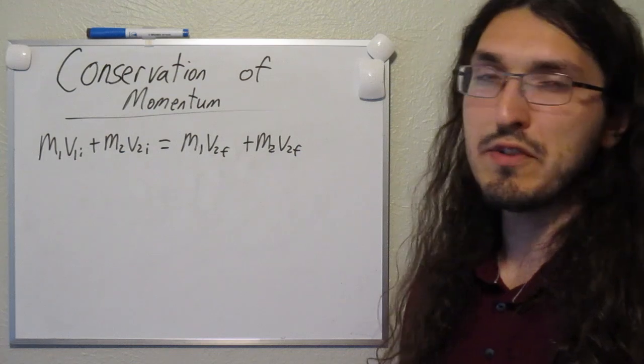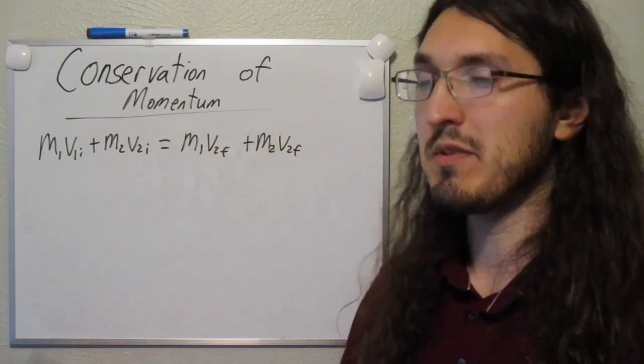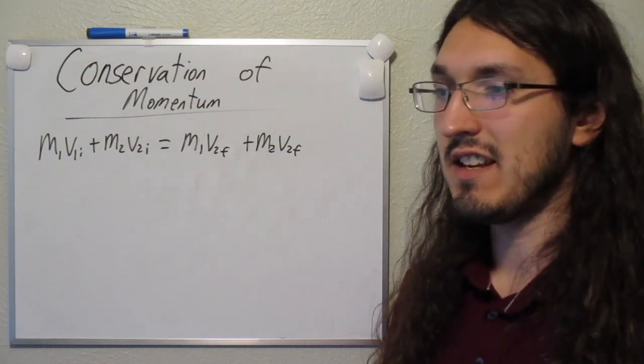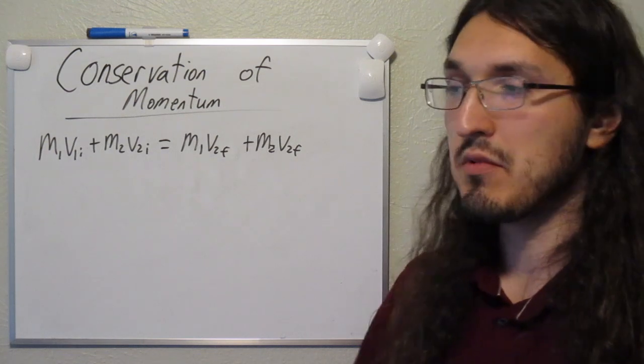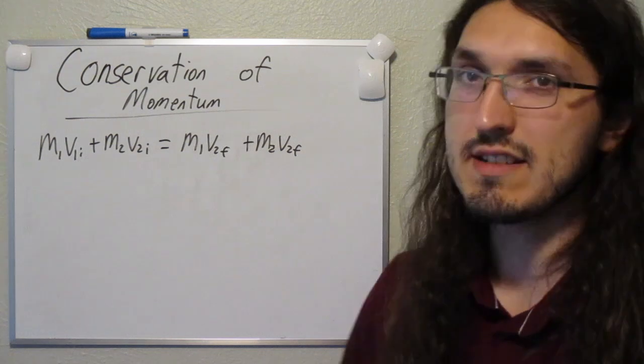Okay, next I want to go through a few conceptual examples where I can explain the conservation of momentum in real situations. The first situation I want to talk about is, let's say there's a skateboarder who is jumping on a skateboard that is stationary. So he's getting a running start and he's jumping on that skateboard.